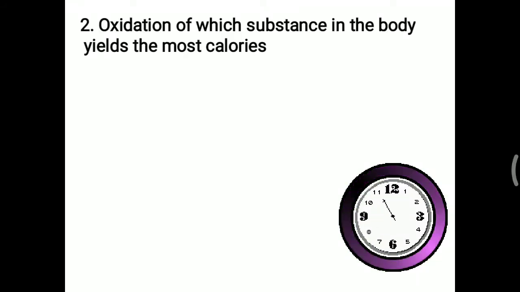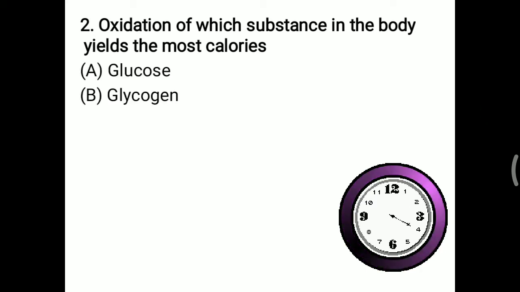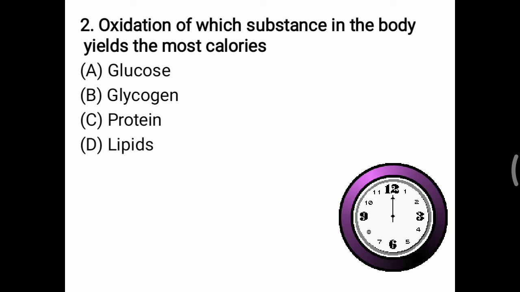Now the next question: oxidation of which substance in the body yields the most calories? Whether it is glucose, glycogen, protein or lipid. Basically glucose and glycogen are both carbohydrates, and carbohydrate and protein give around 4 kilocalories per gram, but lipid provides around 9 kilocalories. So the highest calorie we can get is from lipid. So the right answer is D, lipid.